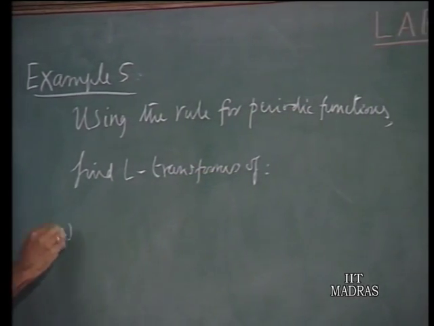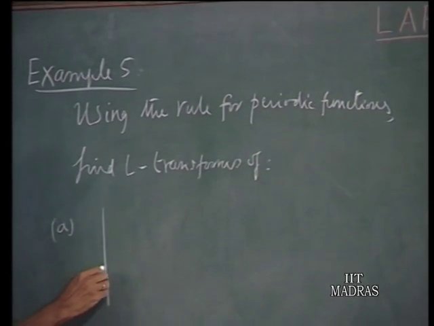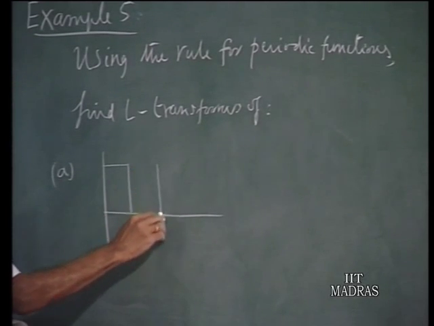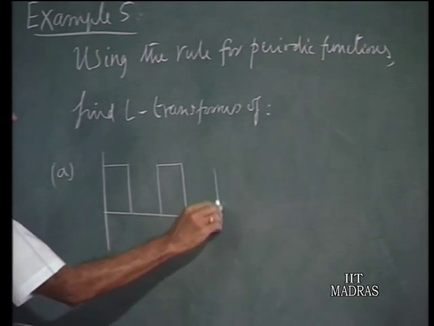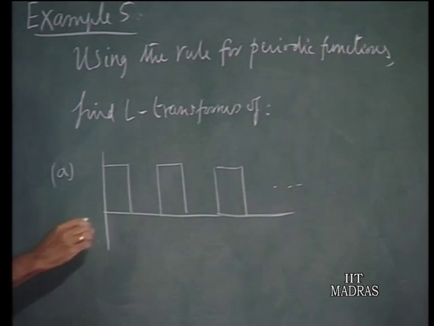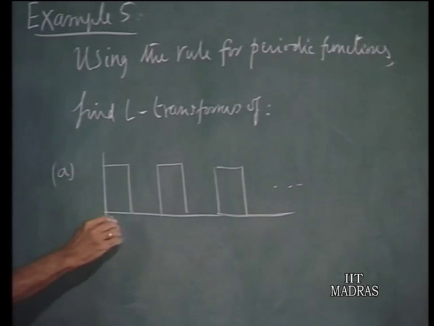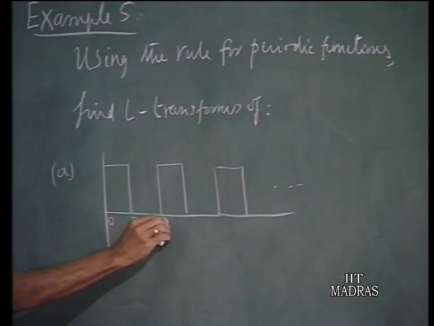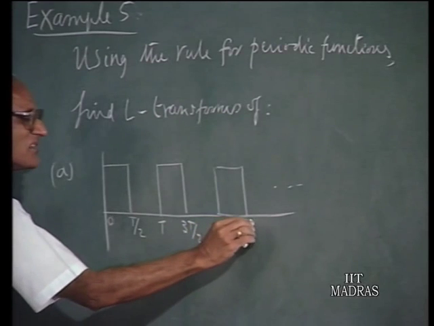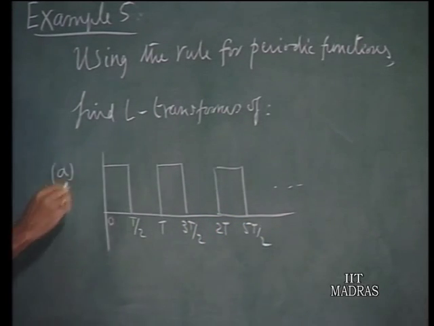A: a pulse train like this, where it goes 0, T upon 2, T, 3T upon 2, 2T, 5T upon 2, etc., with a unit amplitude. B,